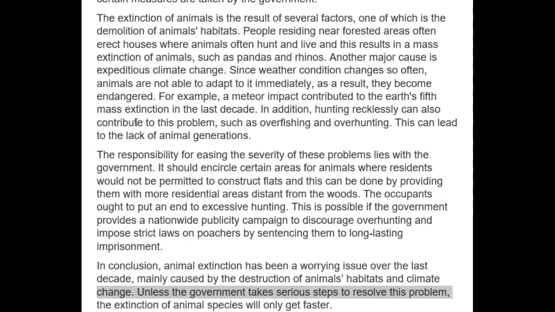In other words, when you say that animals are not able to adapt to these changes, I think what you're telling us is that a lot of them die because they're not able to adapt, and therefore, as a result, a lot of animals become endangered. So I felt like you were kind of missing this extra point here. And then here, a meteor impact. Again, not a collocation, so that felt a little awkward. And then this was strange to me. Take a look here. Hunting recklessly can contribute to this problem, such as overfishing and overhunting. The placement of such as overfishing and overhunting was strange.